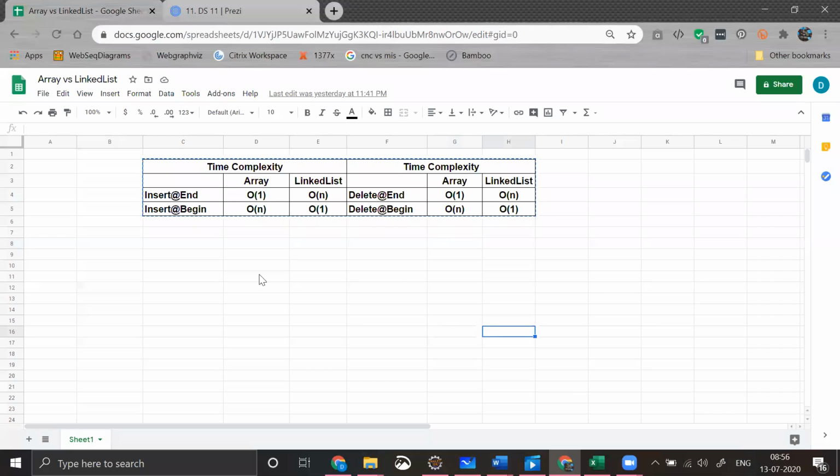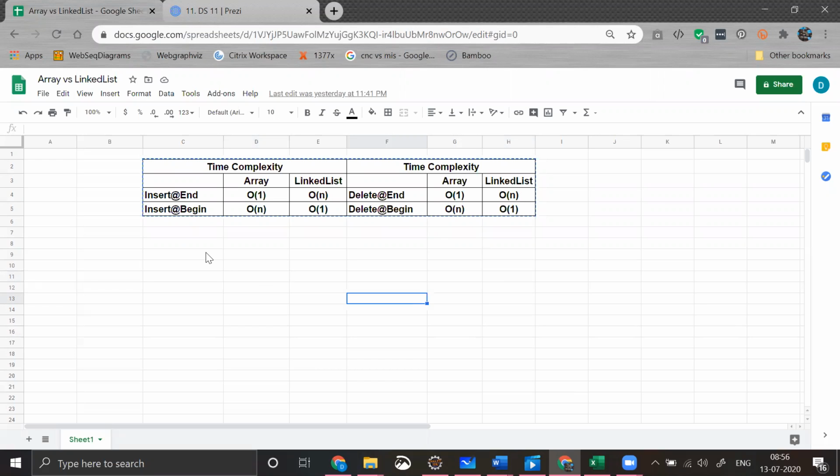So till now, what we have seen is arrays, linked lists, and what the actual differences in their implementations are. What happens when you try to insert at end or insert at beginning, what happens internally, and when you try to write some algorithm, what is the time complexity that it is actually taking?